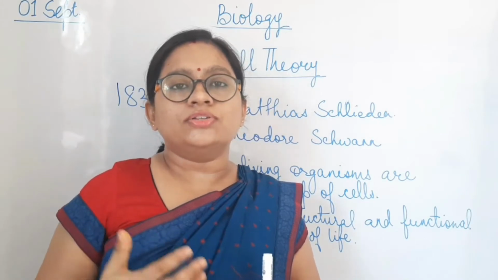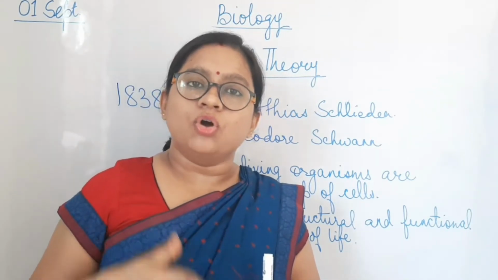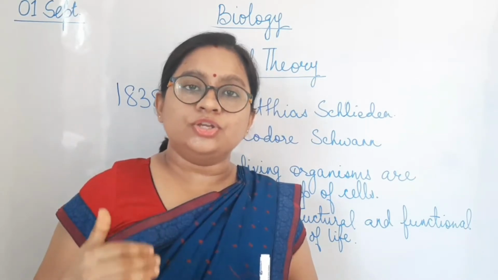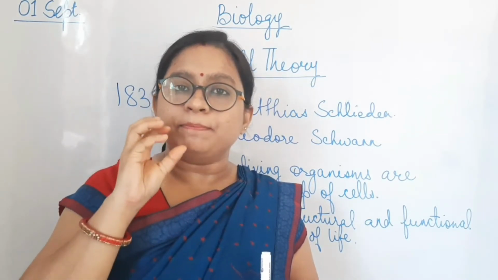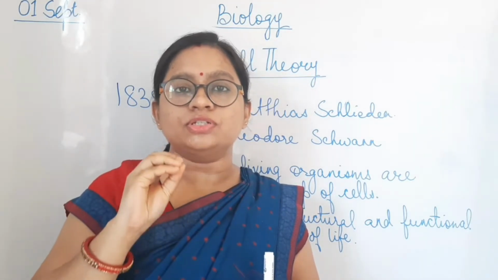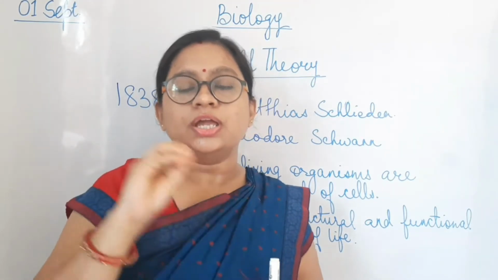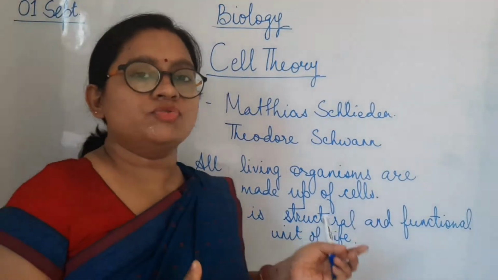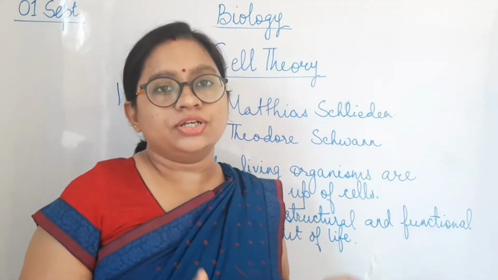So it is not at all dependent on another cell for its survival. It can do its function on its own. Therefore, you can say that the cell is the functional unit of life. It is the basic unit, meaning the unit responsible for structure and function is the cell. So this is about the cell theory which was discussed by Schleiden and Schwann.